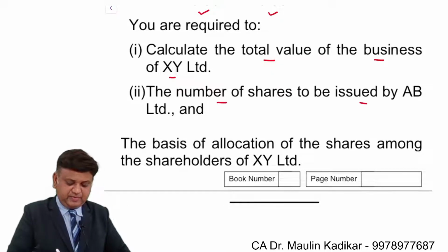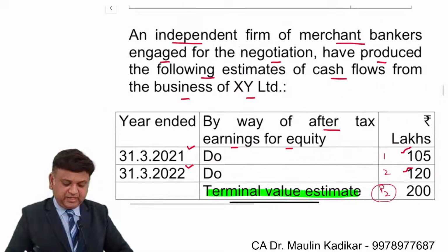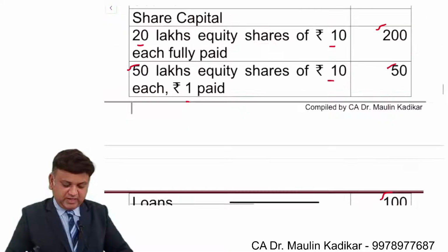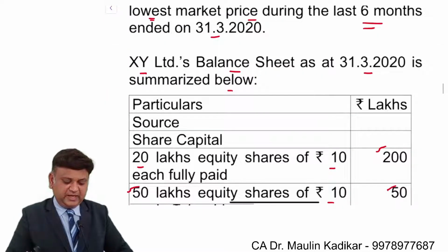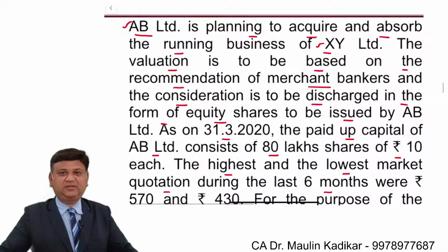Also calculate the number of shares to be issued by AB Limited and the basis of the allocation of the shares among the shareholders of XY Limited. I request all of you to go through the question, and then we'll discuss how to make the calculation of the answer. I request all of you just to go through the question.